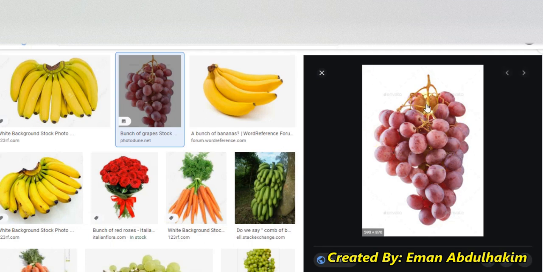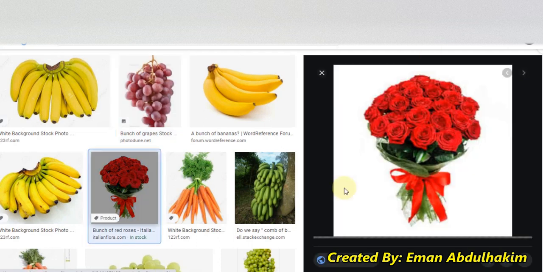Sometimes when I have a number of things and I don't want to count, I can say a bunch of grapes, also a bunch of flowers. So I can use bunch with both.